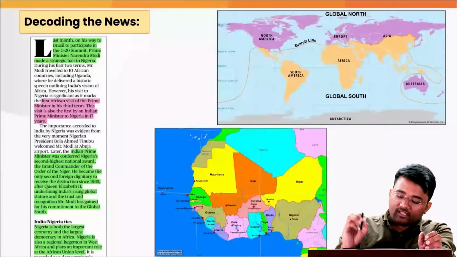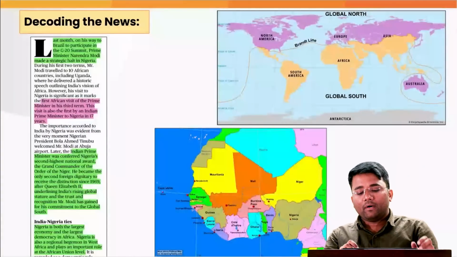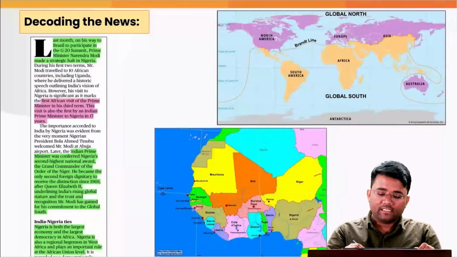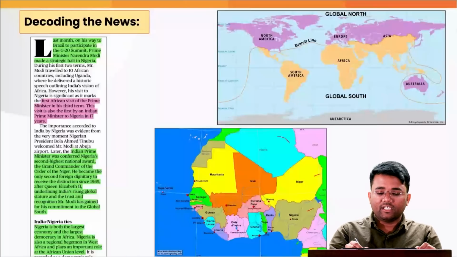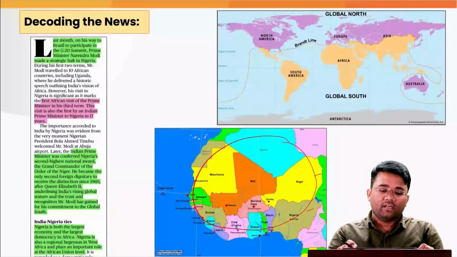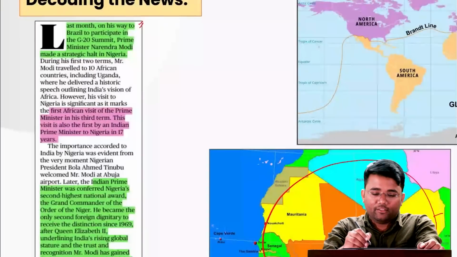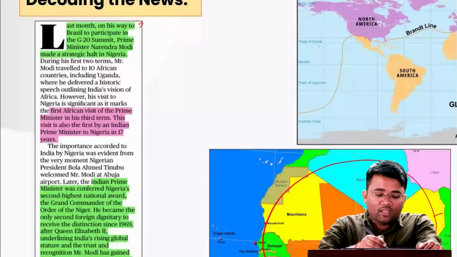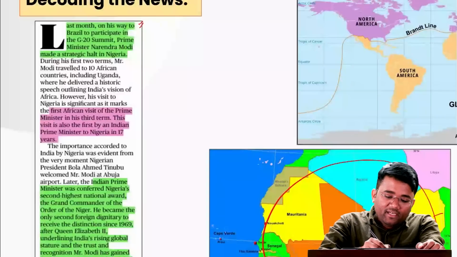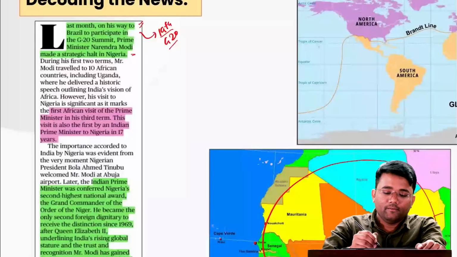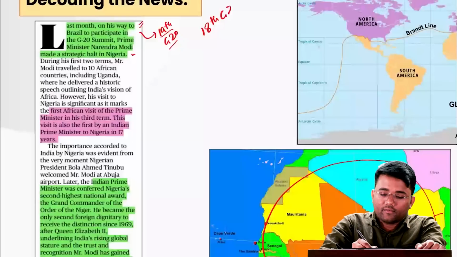Also, the countries which are part of West Africa are Niger, Nigeria, Algeria, Mali, Mauritania. So the context starts with last month, when on his way to Brazil to participate in the G20 summit, Prime Minister Narendra Modi made a strategic halt in Nigeria. This was the 19th G20 summit, happening in Brazil. The 18th G20 summit happened in New Delhi, India.